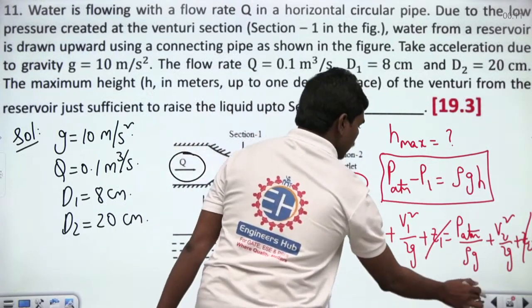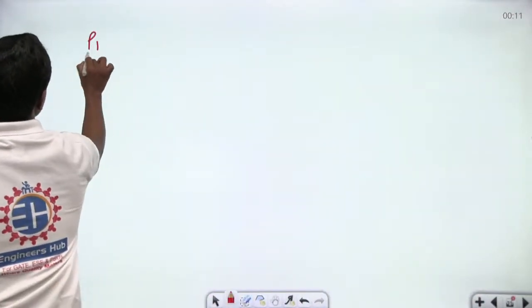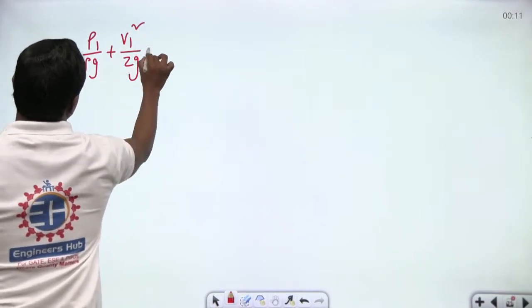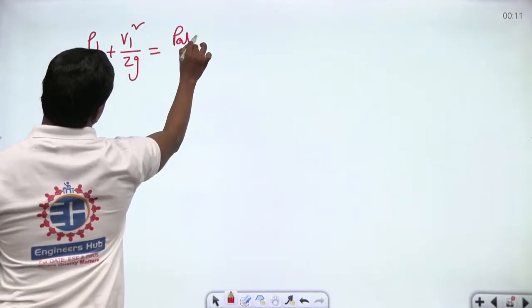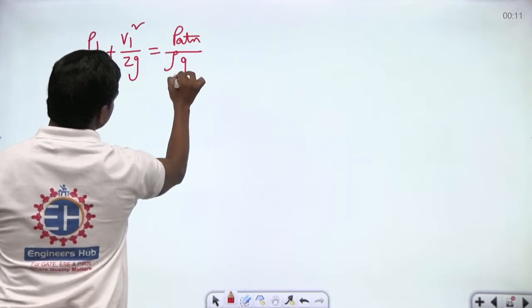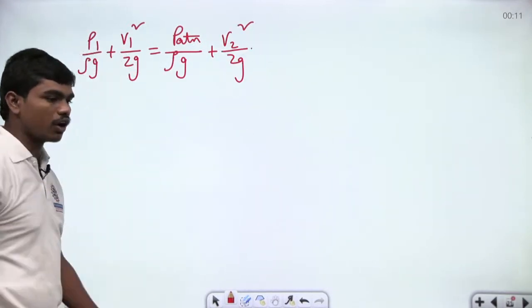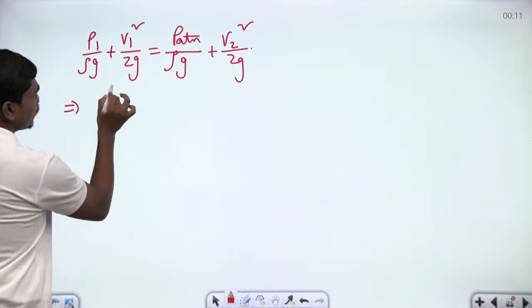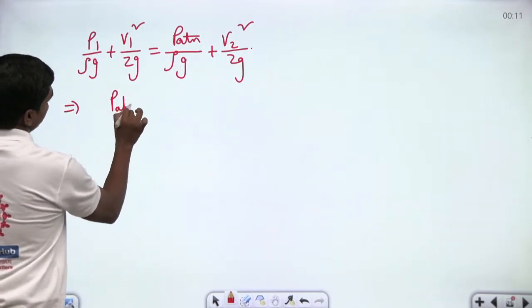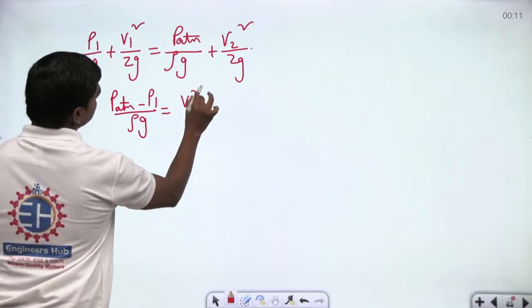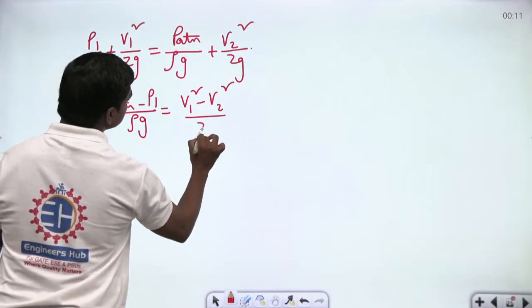Look, let us frame this equation. P1 by rho G plus V1 square by 2G is equal to P ATM, which is the pressure at the second section, by rho G plus V2 square by 2G. This is what we have, the application of Bernoulli at all these points. Correct? Now one thing is very clear. This P ATM minus P1 by rho G is equal to V1 square minus V2 square divided by 2G. This is what we have.